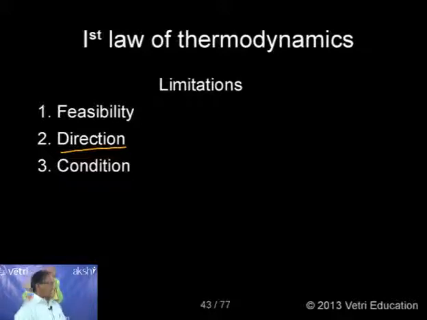So the first law of thermodynamics fails to explain the direction in which the change or reaction will take place. And the most important, the first law again fails to explain under what condition the change or reaction will take place, say isothermal, at constant temperature, constant pressure, or constant volume. At what condition the process will take place, again the first law of thermodynamics fails.